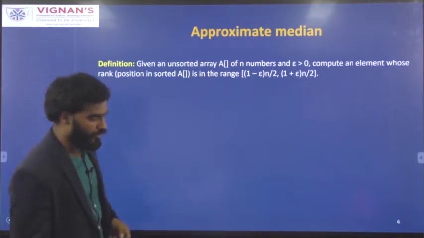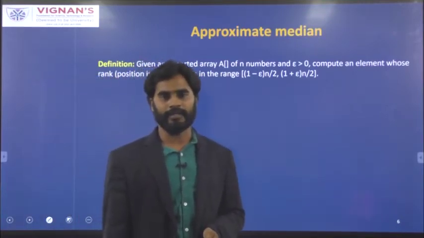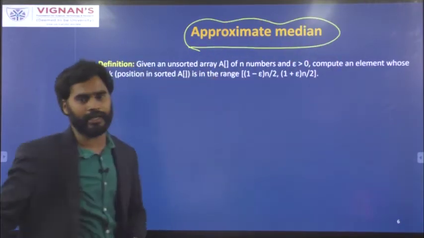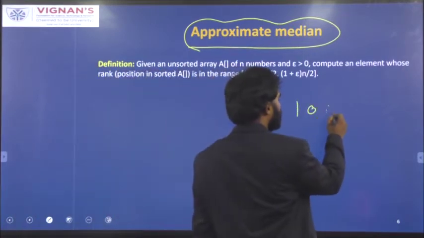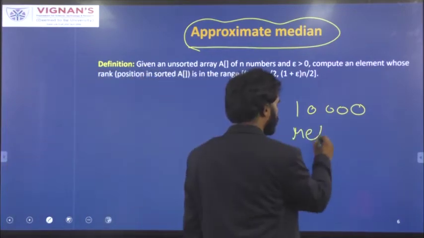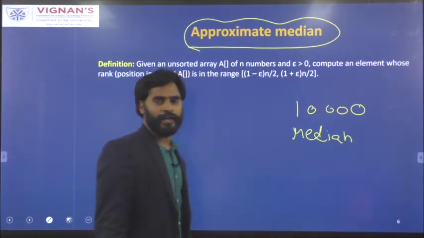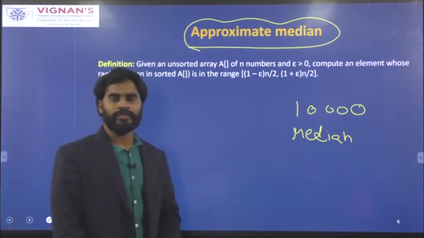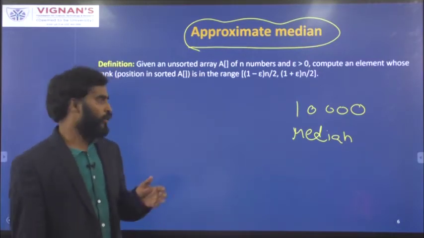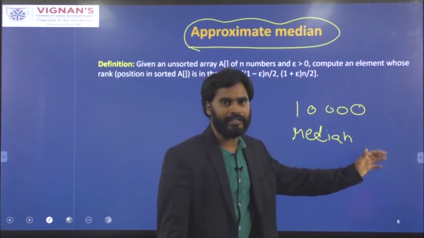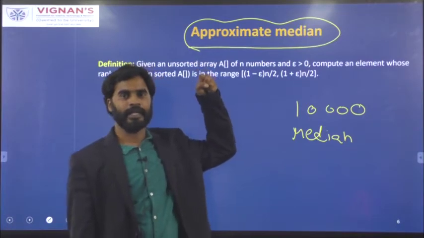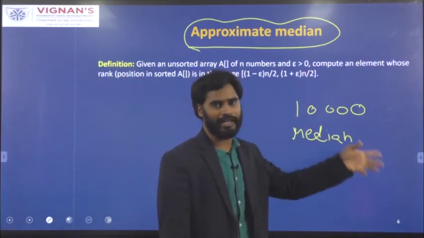We will explain this with an example, where a randomized algorithm is better when compared to deterministic algorithms. Let us say you have 10,000 elements and you want to find the median out of them. Using a deterministic algorithm, we'll sort all these 10,000 elements and then pick the median, the one which is in the middle. For that you need to sort 10,000 elements.